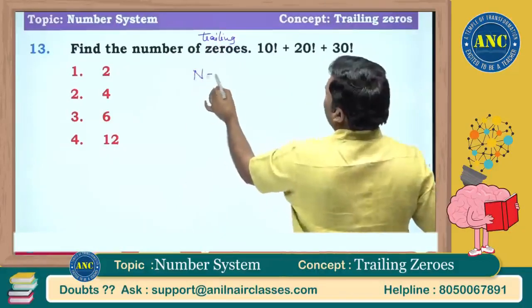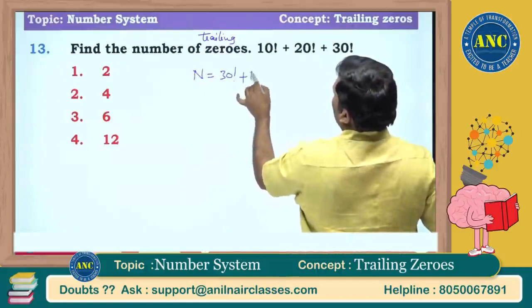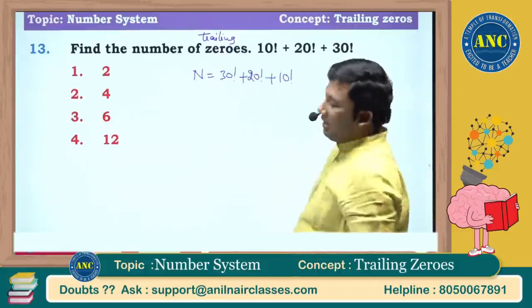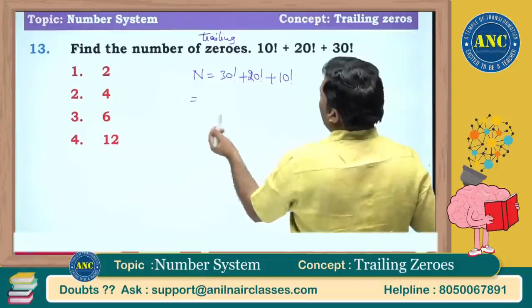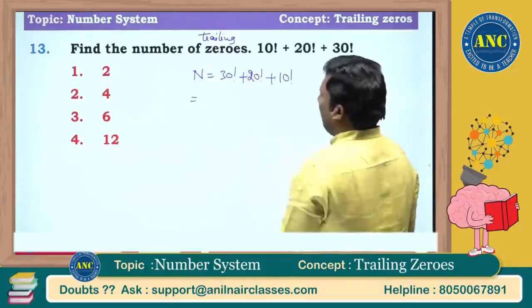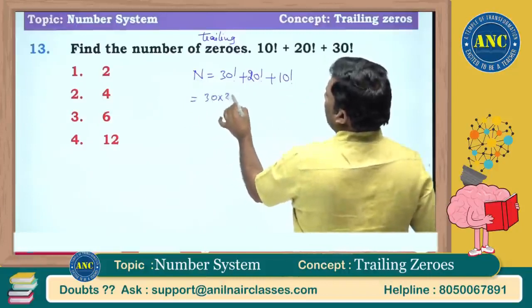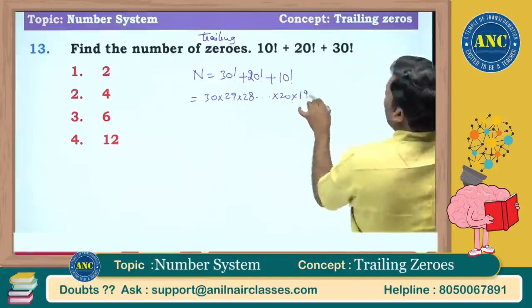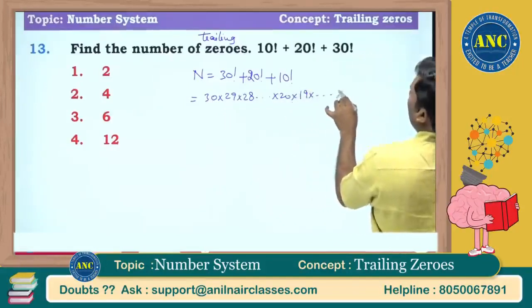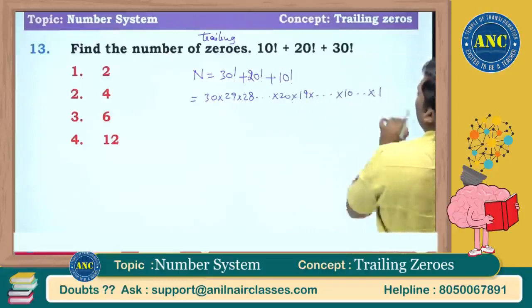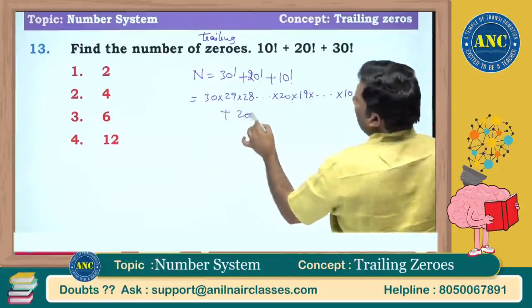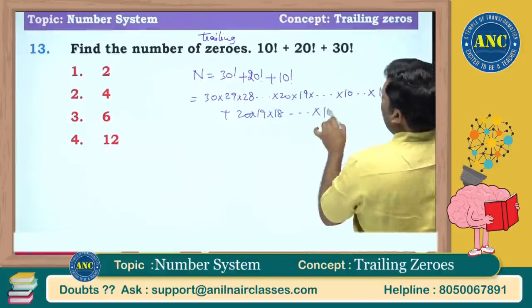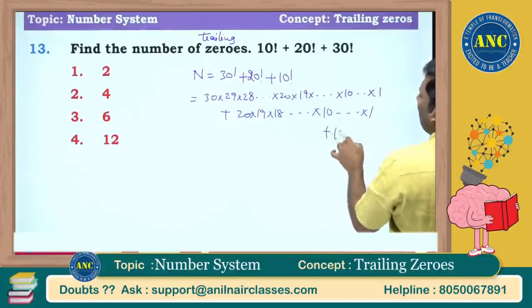So N is 30 factorial plus 20 factorial plus 10 factorial plus 10 factorial. This can be written as 30 factorial plus 20 factorial plus 10 factorial plus 10 factorial, that is 30 into 29 into 28 and so on up to 20 into 19 and so on up to 10 and so on up to 1, plus 20 into 19 into 18 and so on up to 10 and so on up to 1, plus 10 factorial.